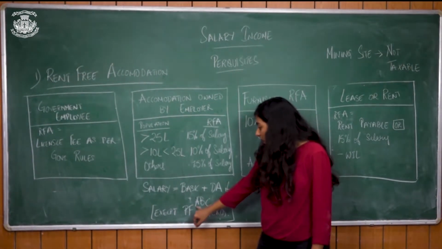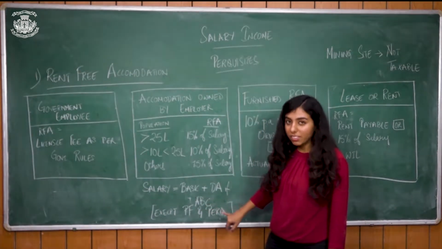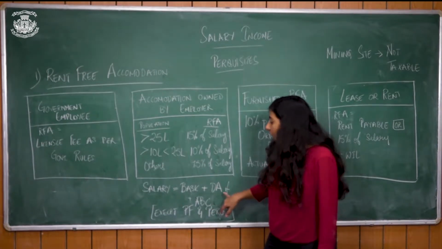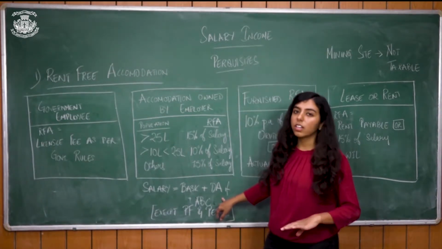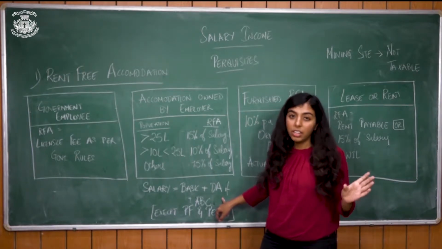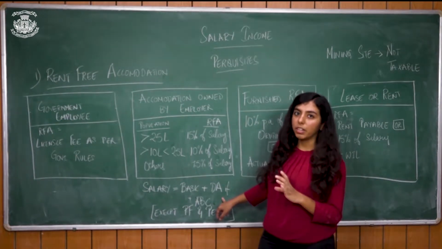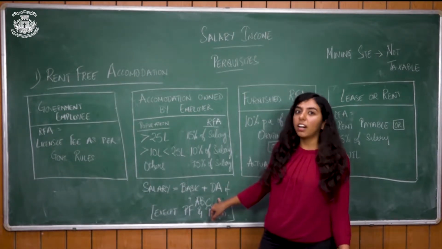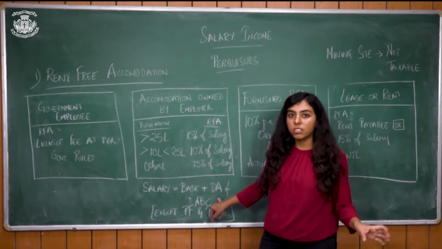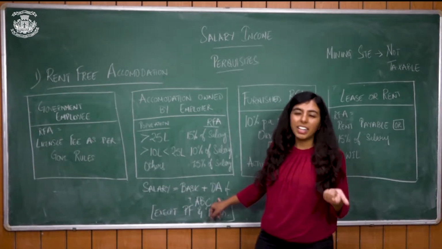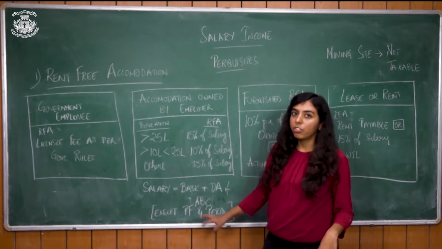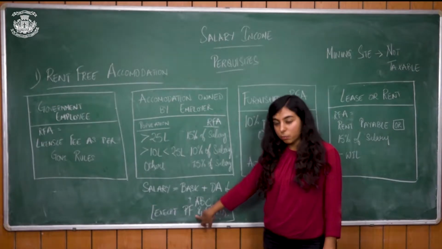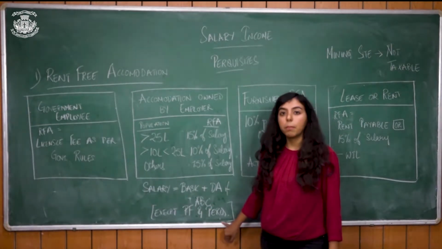ABC is allowances, bonuses and commission. In this case, it's not just commissions on turnover, but all types of commission, and DA. But not all DA is considered. Say your DA is rupees 100 and 50% of it enters retirement benefits. So only 50 rupees will be added to the computation of salary, not the entire 100 rupees. However, all other allowances like medical allowance, any other allowances will be added for the computation of salary. You need to keep in mind that PF, that is Provident Fund, and perquisites will not be added for computation of salary for RFA.